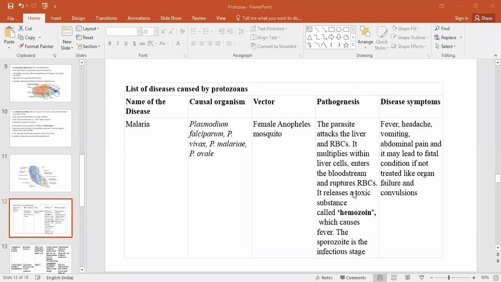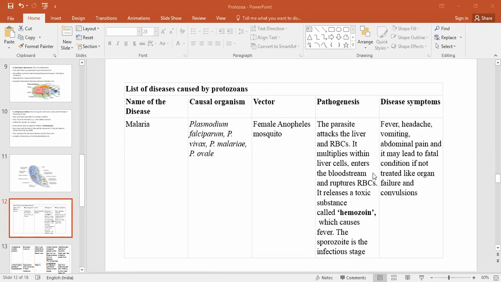After entering the bloodstream, the red blood cells rupture, and after rupturing they release a toxic substance, hemozoin, and this hemozoin causes the fever. This all occurs in the sporozoite infectious stage. What are the symptoms of malaria? First fever, then headache, vomiting, abdominal pain.